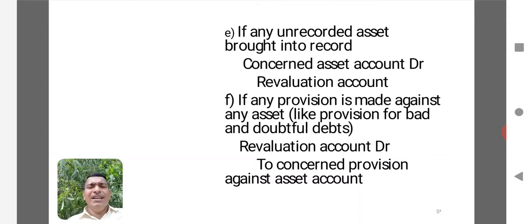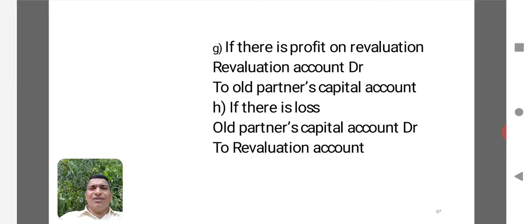Now you may get an idea of what type of entry we may pass in case of unrecorded liability. Quite the opposite entry. Here you can say revaluation account debtor to unrecorded liability account. And if there is any provision made against any asset, for example, in case of RBD or such type of provisions, the entry will be revaluation account debtor to concerned provision against asset account. You have to understand, it can be taken as an increase in liability only.